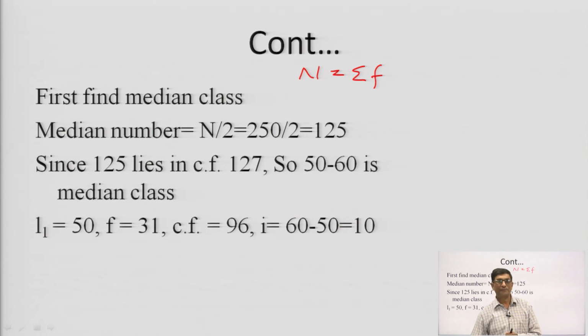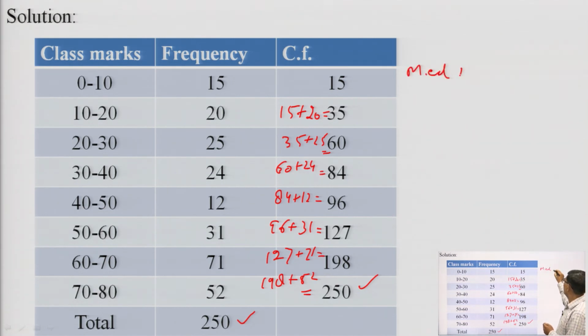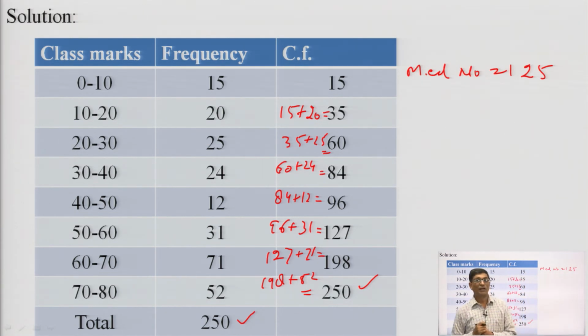Go to the previous slide. We see here our median number 125 lies in 127, the cumulative frequency just above this median number.